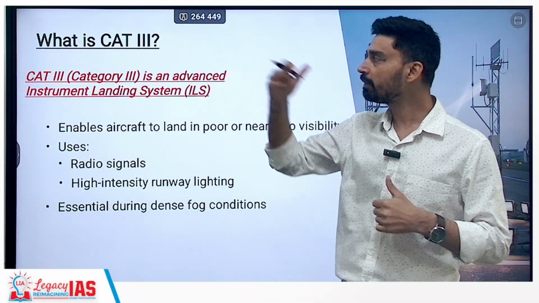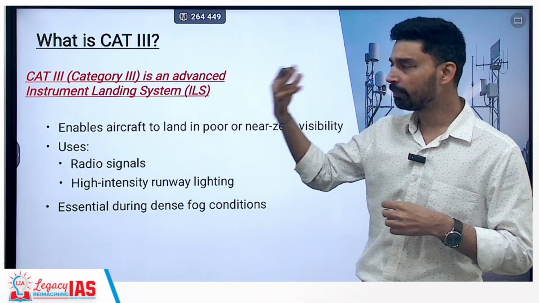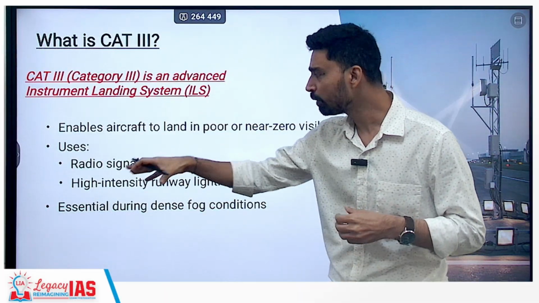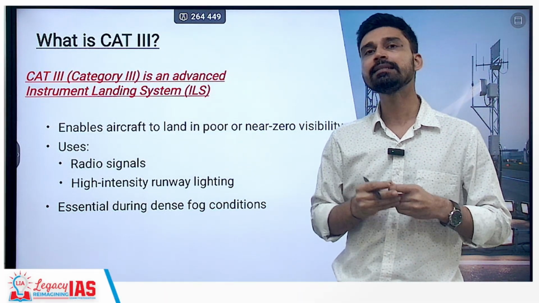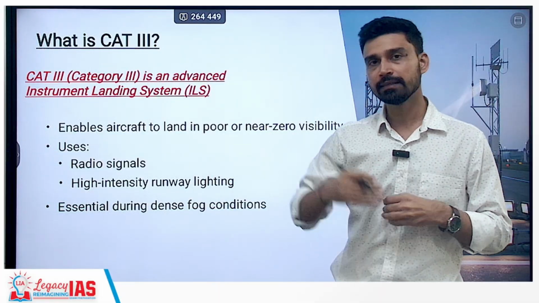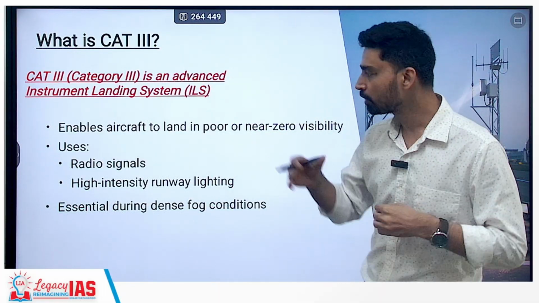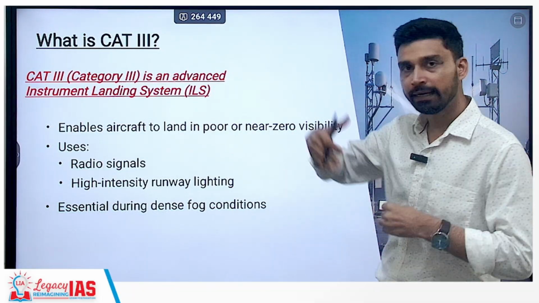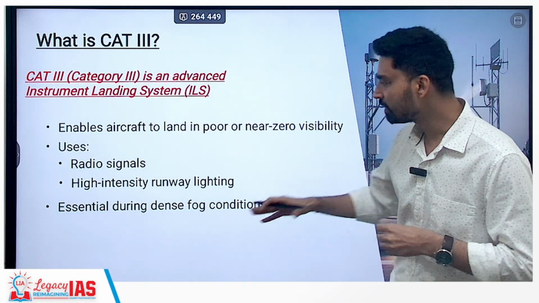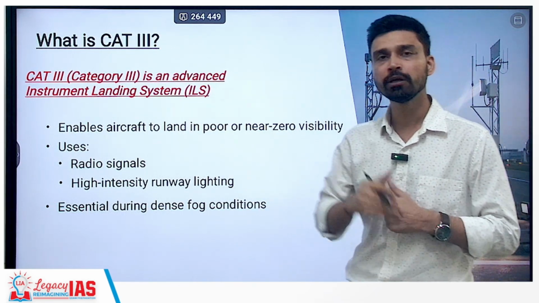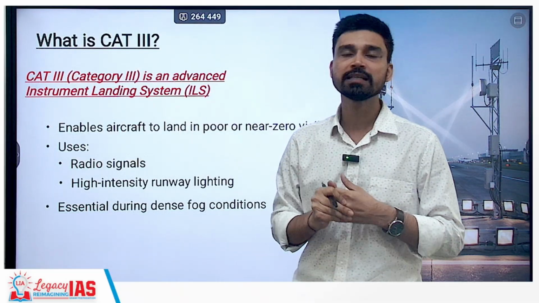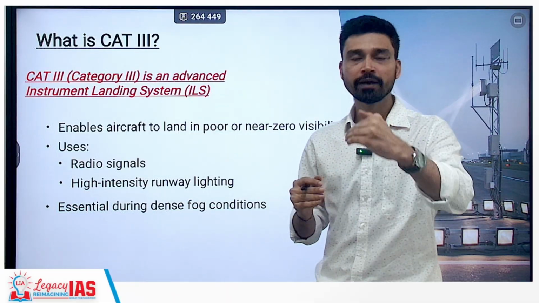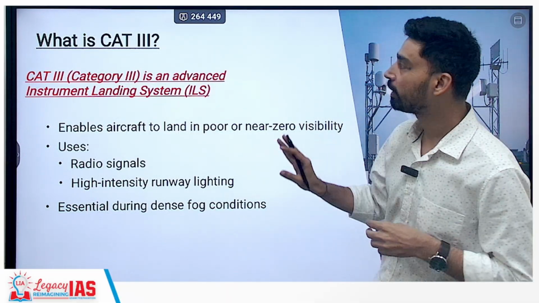Overall, this particular landing system uses several different components. For example, first of all, it uses high intensity runway lighting. This runway lighting increases the RVR, that is the runway visual range, for the pilot. At the same time, the system also uses radio signals to interact with the aircraft and pilots. It becomes very essential during dense fog conditions, because by continuously receiving and transmitting radio signals, a perfect idea of where the aircraft is and how far it is from the runway can be ensured and understood.